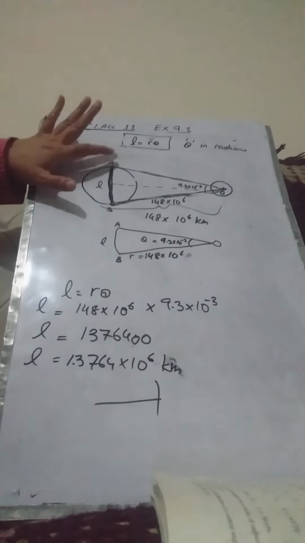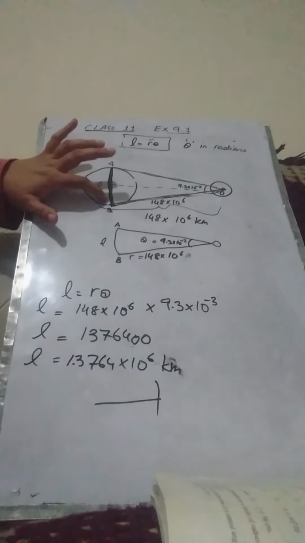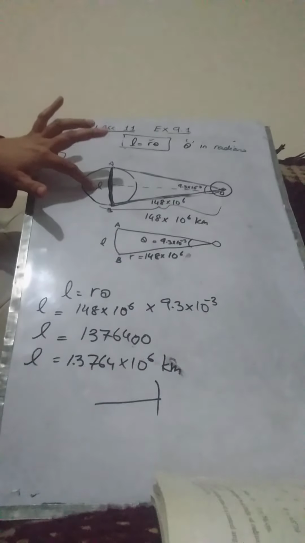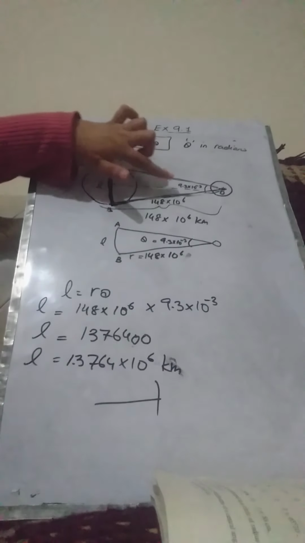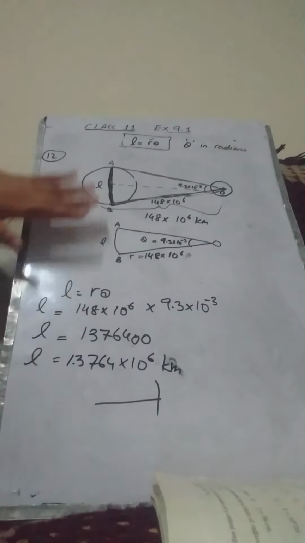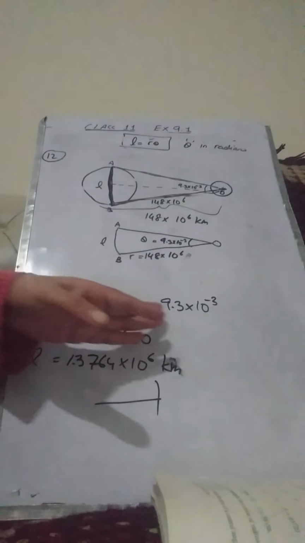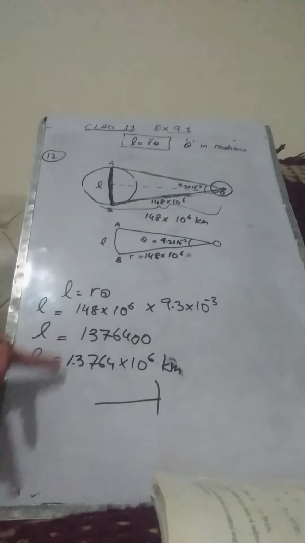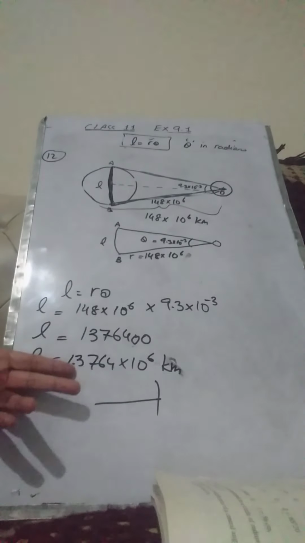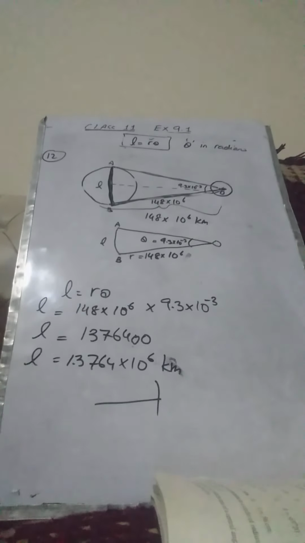And this straight line AB was the diameter of the sun, so we had to calculate this L. Radius and theta were given to us, and the diameter of the sun was equal to this arc length. So L is equal to r theta. We just put the values of r and theta, and after calculation, we got the value 1.3764 into 10 raised to power 6.